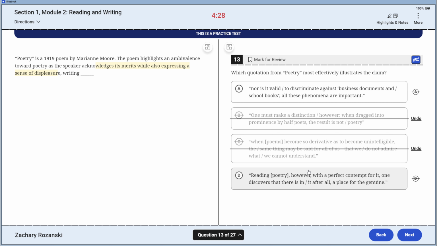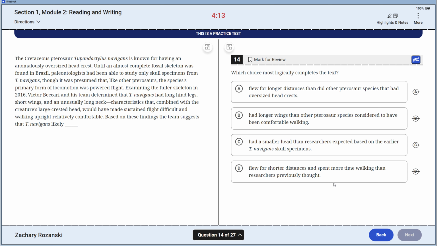This is all negative. Reading poetry, however, with a perfect contempt for it, so this is negative, one discovers that there's a place for the genuine. So even if you go to, okay, this is the while. It has its merit. A place for the genuine also expresses a sense of displeasure, perfect contempt. A falls, D is the right answer. Logically completes the text. Based on these findings, what are my findings?